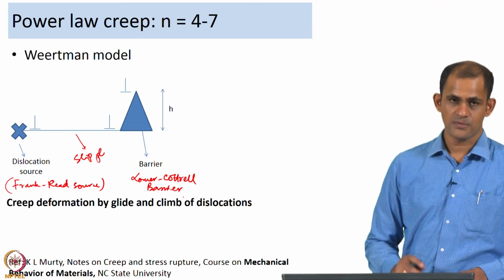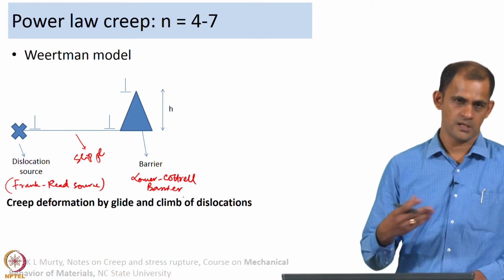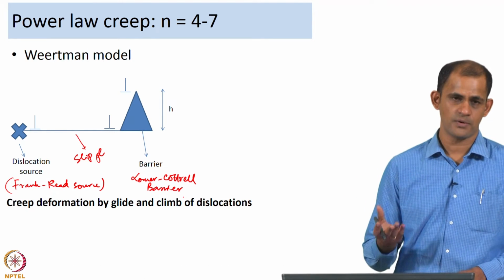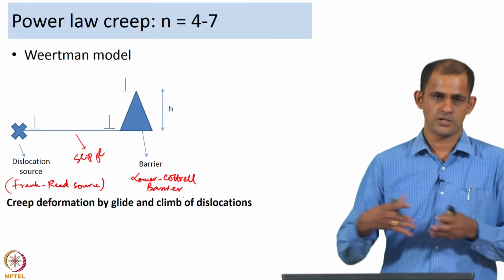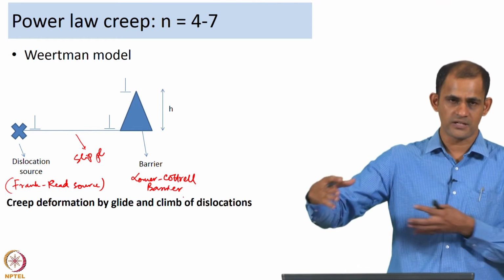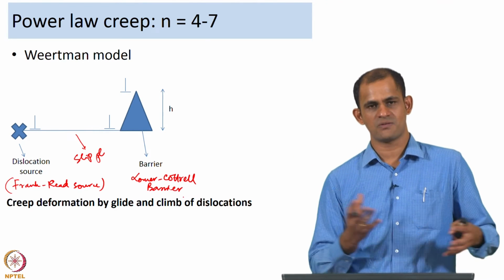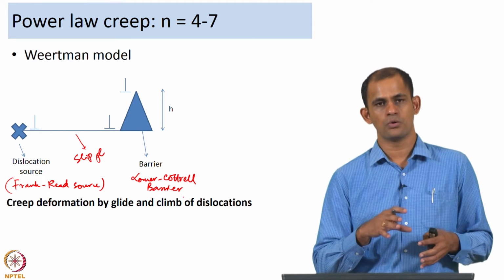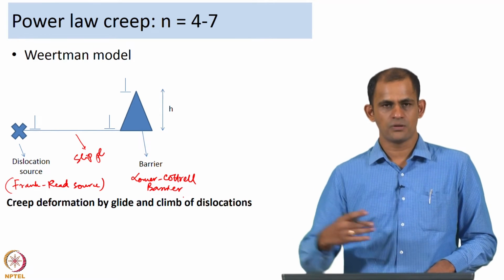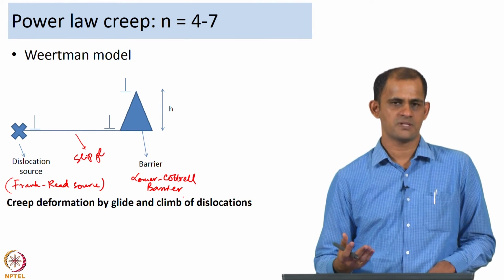Now, further emission of dislocations. As you can recall from our previous portions, when a dislocation encounters a barrier and the dislocations continue to pile up at the barrier, there is going to be a back stress acting, and this back stress will prevent further emission of dislocations. So, for creep deformation to continue, this barrier has to be overcome in some form.